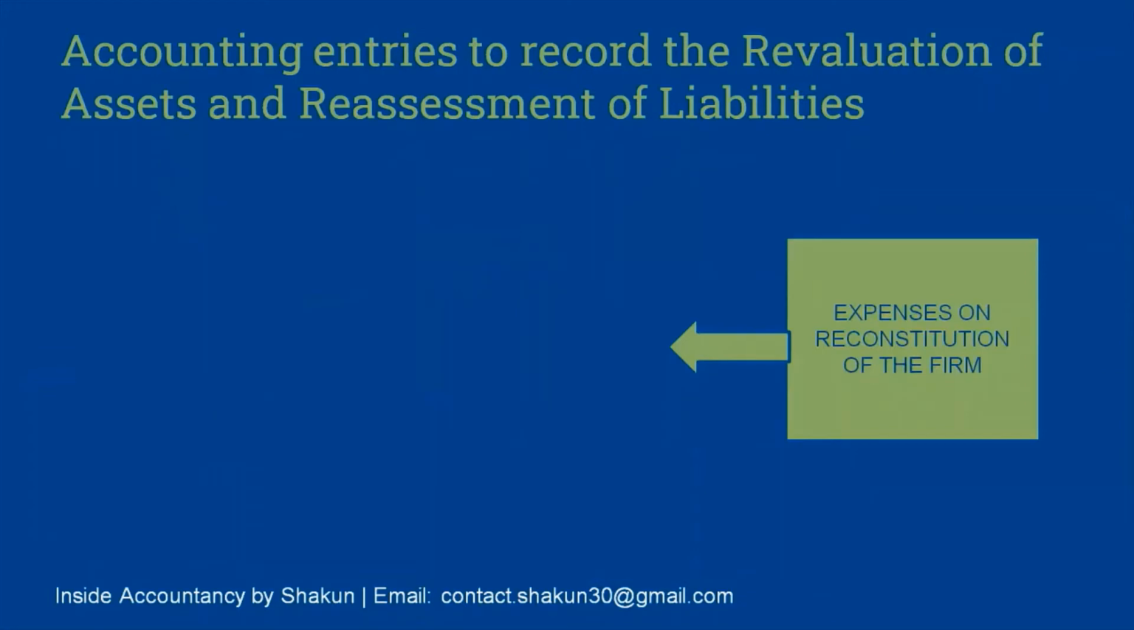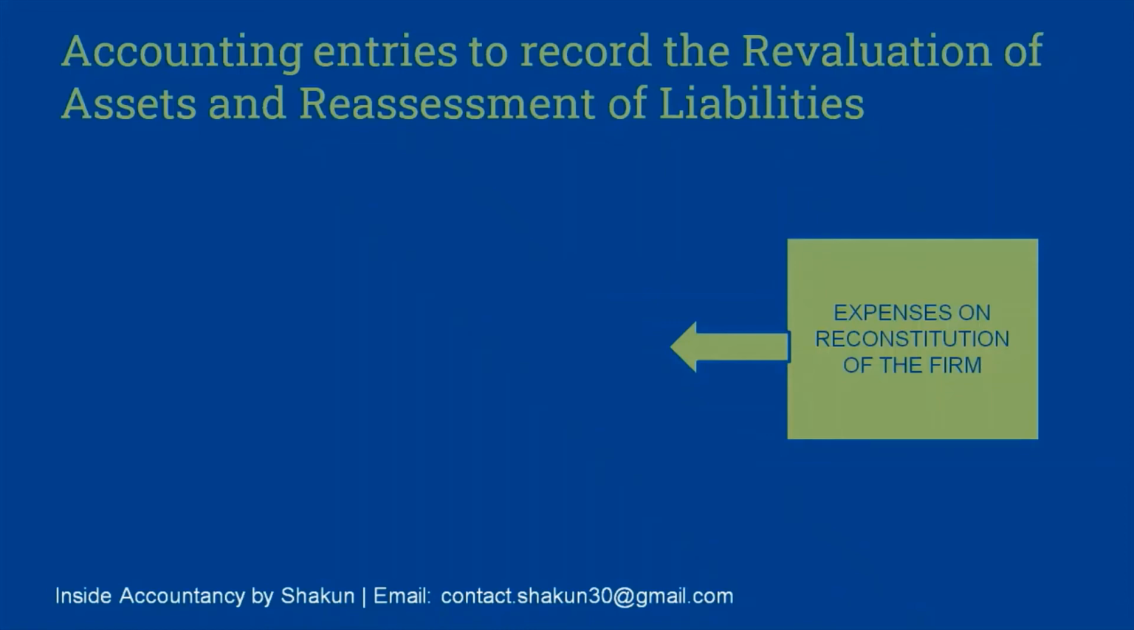Moving on, there can be certain extra entries, certain adjusting entries for expenses on reconstitution of the firm. Now, there are certain expenses which may be incurred by the firm in order to give effect to the change in profit sharing ratio. These expenses may be such as remuneration to a partner or any kind of payment made to an outside party for rendering any services. So at the time of reconstitution of the firm due to change in profit sharing ratio, a firm may bear certain expenses. Regarding the expenses also, there are certain entries.